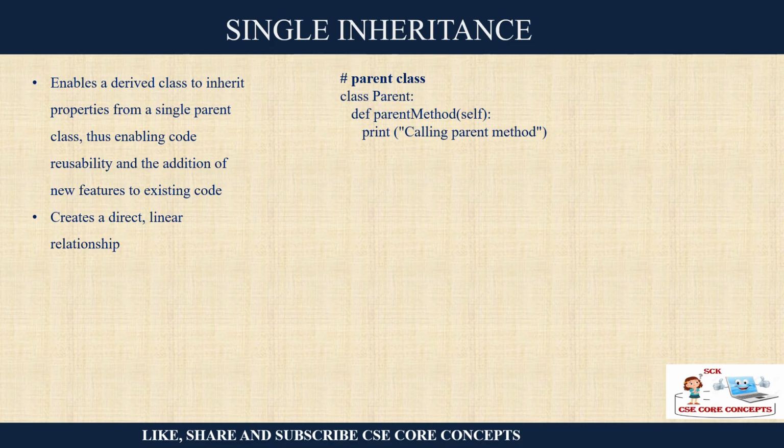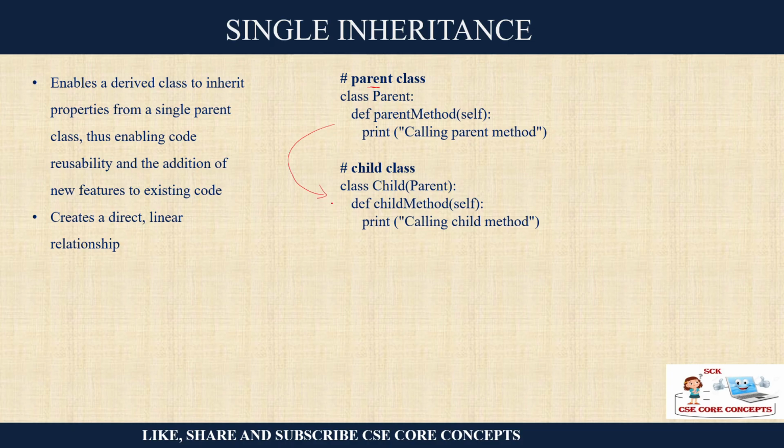The very first type of inheritance is single inheritance. That means you have a parent class, right? And you create a subclass which is a child class. It is a direct relationship. There is nobody in between, nothing multiple like that. So you have a derived class, or you can call it a child class. It will inherit the properties from a single parent. There are not multiple parents, only a single parent, and hence you can use these properties.